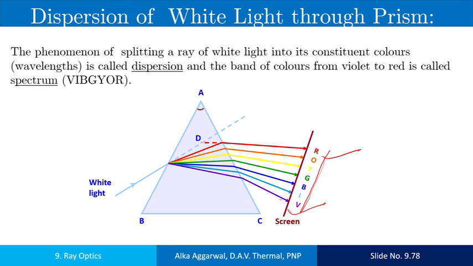This phenomenon of splitting of white light into the 7 colors is called dispersion. And this band of colors, these 7 colors, is called the spectrum, which is arranged as violet, indigo, blue, green, yellow, orange, and red.